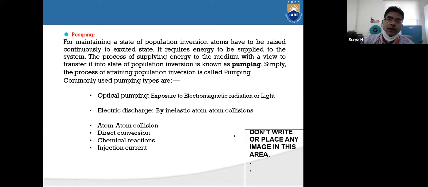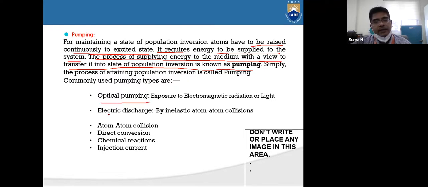So for maintaining a state of population inversion, atoms have to be raised continuously to the excited state. It requires energy to be supplied to the system. The process of supplying energy to the medium with a view to transfer it into a state of population inversion is known as pumping. This pumping can be achieved by different methods: optical pumping, electrical discharge, atom-atom collision, direct conversion, chemical reactions, and injection current.